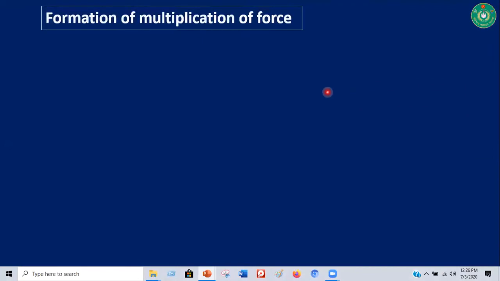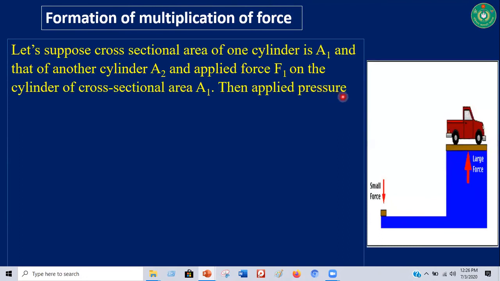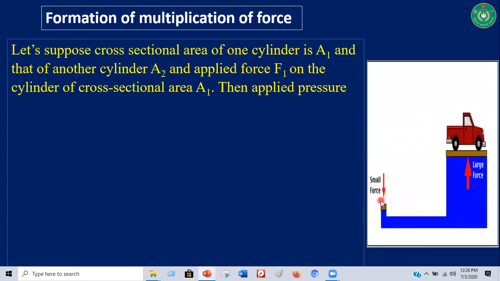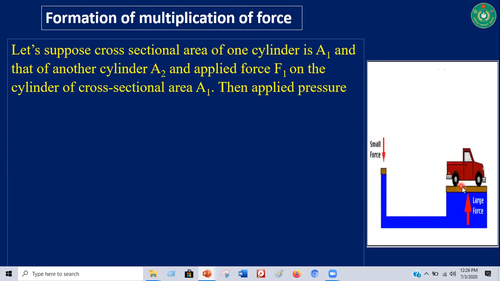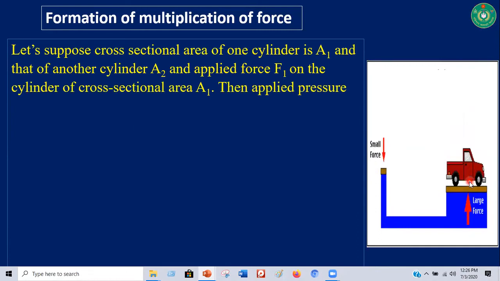Let's see the derivation of multiplication of force by using Pascal's law. Let us suppose the cross-sectional area of one cylinder is A1. This is cylinder 1 and this is cylinder 2. Here, cylinder 1 is smaller than cylinder 2, so the area of cylinder 1 is A1 and of cylinder 2 is A2. Now force F1 is applied on cylinder 1 and this force is exerted on cylinder 2. Now this force becomes F2.